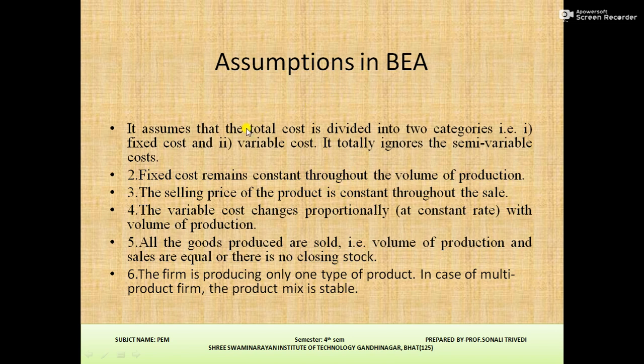Assumptions in BEP: it assumes that the total cost is divided into two categories, number one, fixed cost, and number two, variable cost. It totally ignores semi-variable cost. Fixed cost remains constant throughout the volume of production. The selling price of the product is constant throughout the sale. The variable cost changes proportionally with volume of production. All the goods produced are sold, for example, volume of production and sales are equal, or there is no closing stock. The firm is producing only one type of product. In case of a multi-product firm, the product mix is stable.